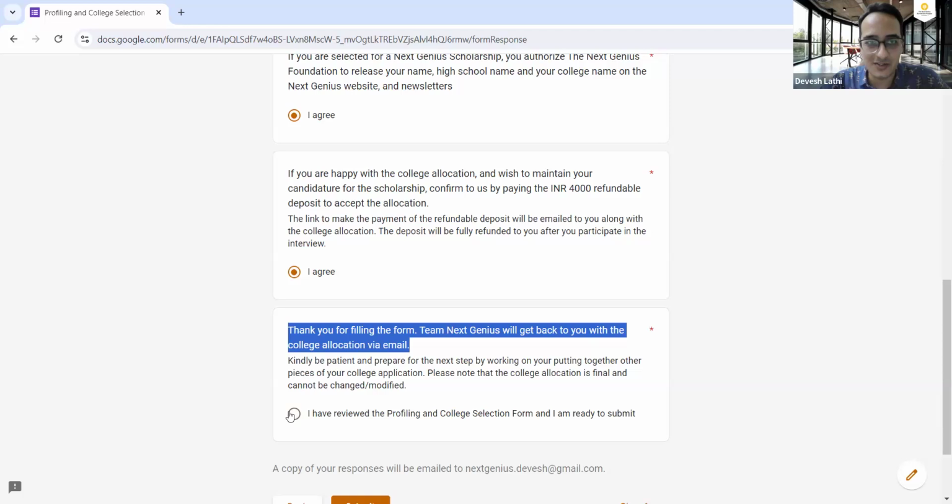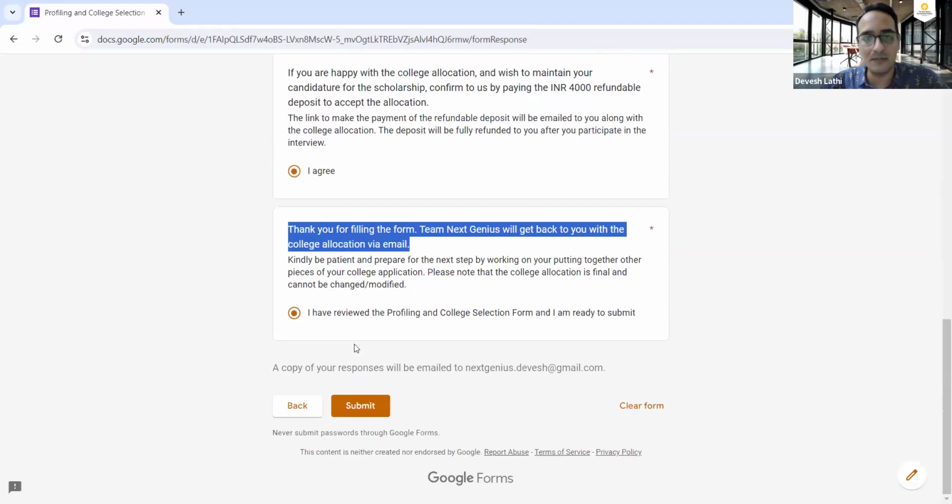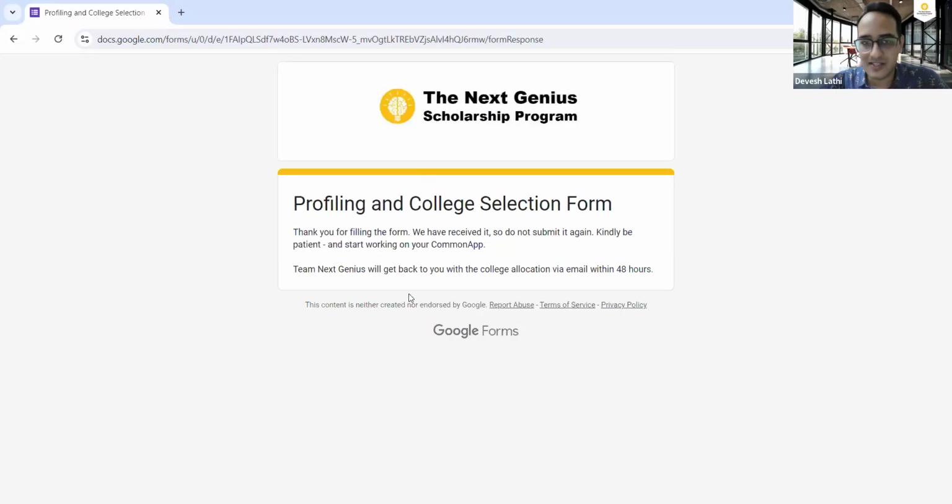And once you fill the form, be patient because we will start the college allocation after a couple of weeks, not right now. But if you're filling the form in October, then we will allocate the college to you within 48 hours. If you're filling the form earlier, we'll allocate you in a couple of weeks. And that's it. You're ready to submit. Very quickly go through all the pages before you submit the form. And once you submit, that's it. Start working on your Common App.